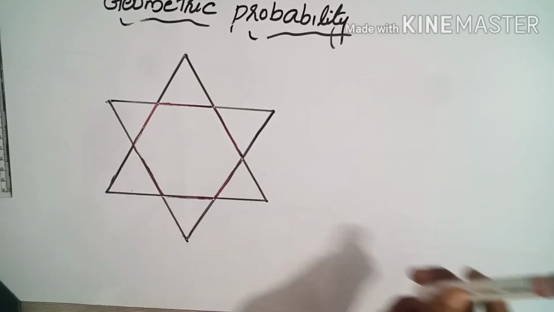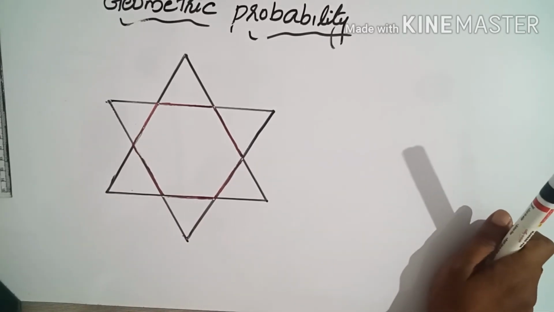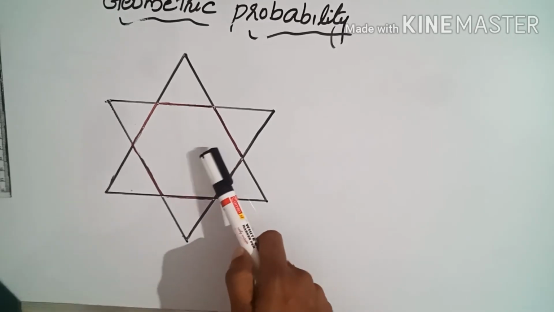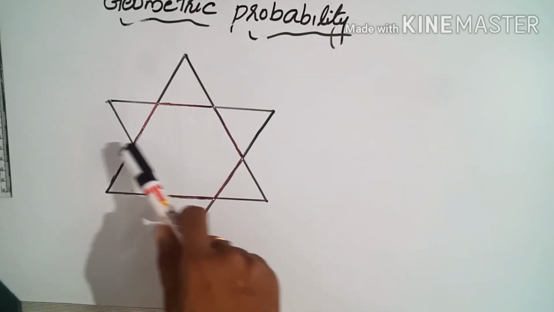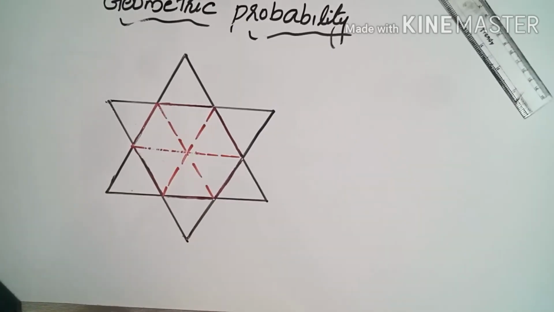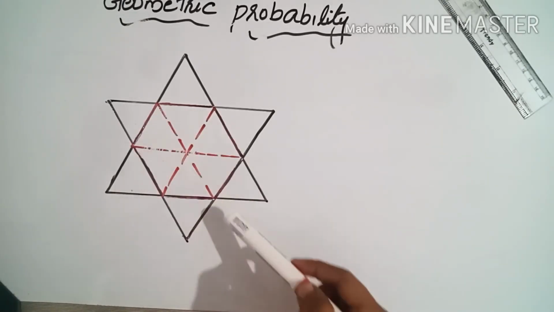So for that, in the normal case, the equation will be area of regular hexagon divided by area of star. The star shape is the total area, but we have no equation for that star. Here it is given that two equilateral triangles are overlapping each other. Overlapping each other means inside this regular hexagon, if we join the diagonal ends, let's see what will happen first. Like this. Total 3 diagonals I draw.